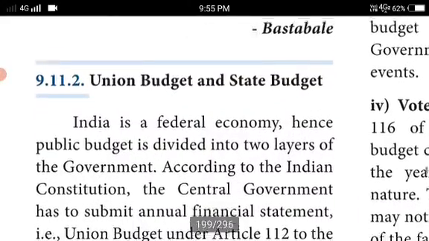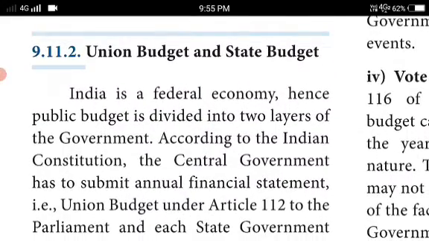Union budget and state budget. India is a federal economy. Hence, the public budget is divided into two layers of the government. According to the Indian Constitution, the central government has to submit the annual financial statement, the union budget, under Article 112 to the Parliament, and each state government has to submit the same for the state in the Legislative Assembly under Article 202. So the two layers of government are the center and the state.